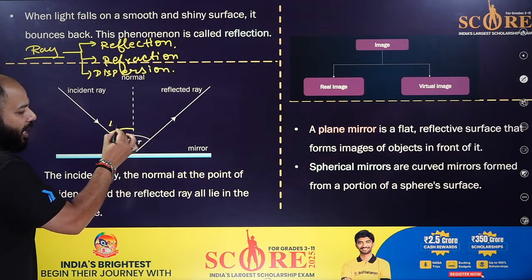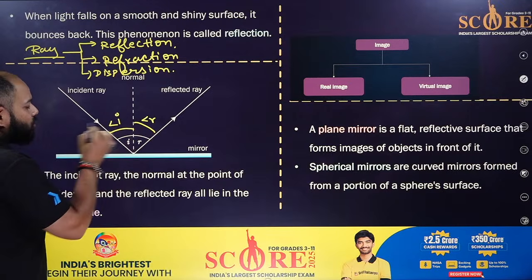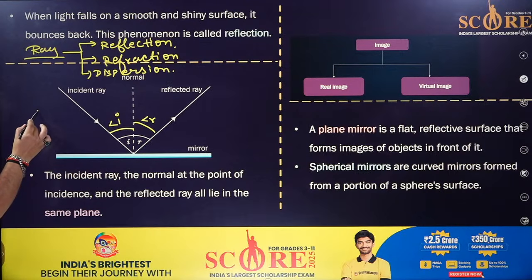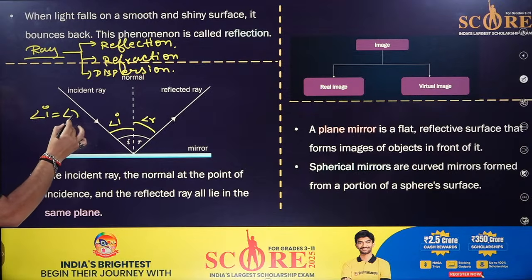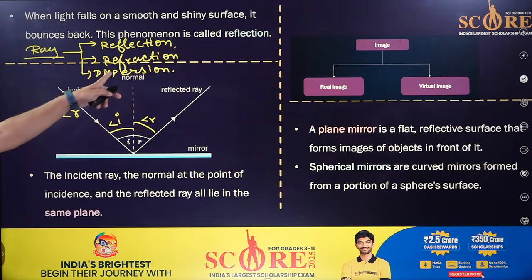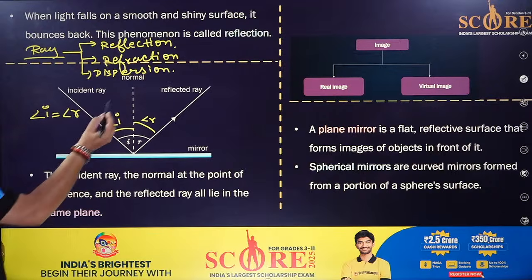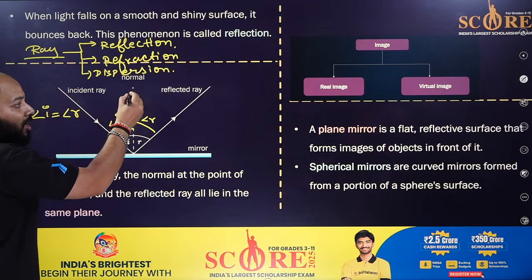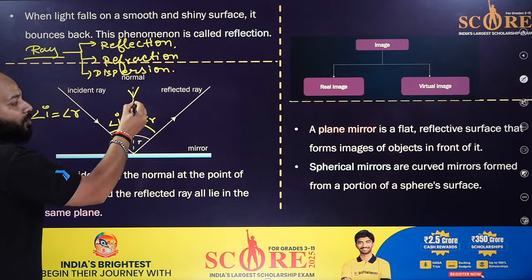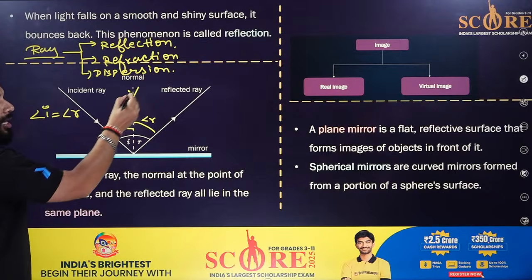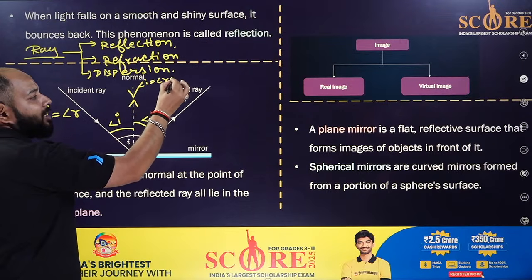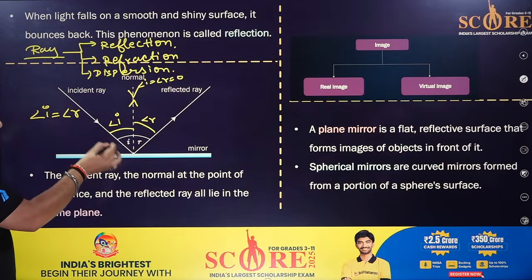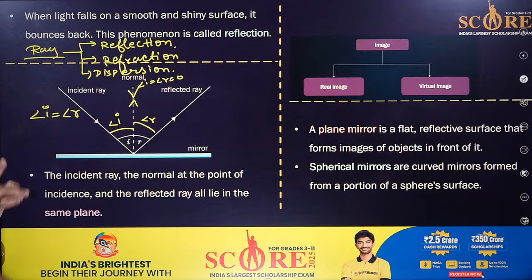This is the angle I, this is the angle R. So according to the reflection law, angle I is equal to angle R. The incident ray and the normal, which is perpendicular. Remember this point, these are important. When the light goes along the normal, it comes back along the normal. So here angle I is equal to angle R is equal to 0. But if it falls making a certain angle, this angle is always formed with the normal itself.